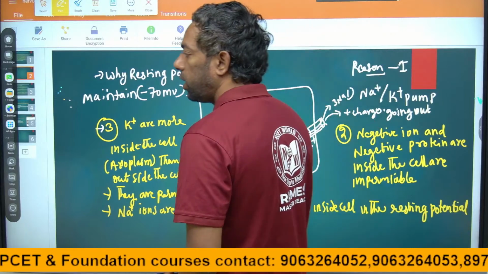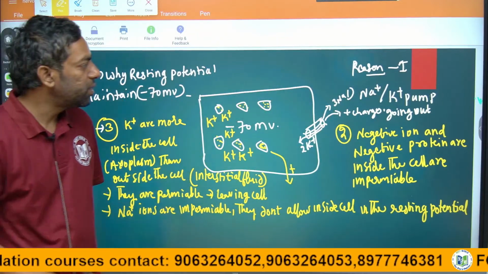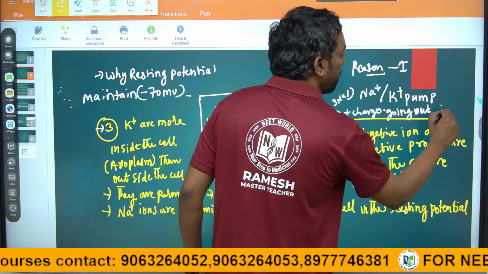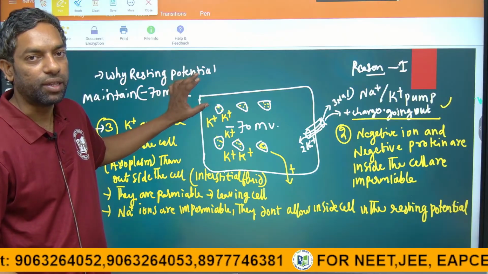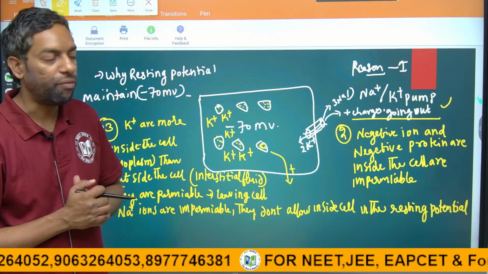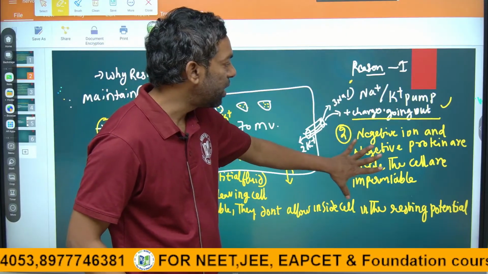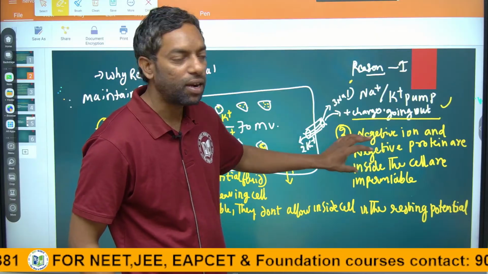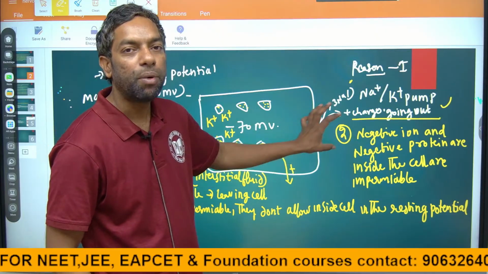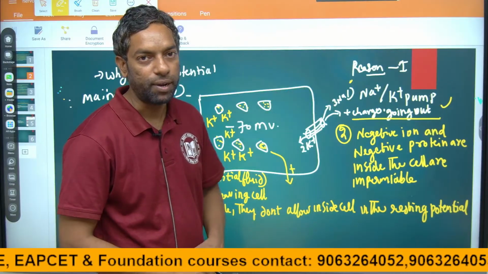These are the three reasons, guys. Why does the cell maintain the resting potential, that is minus 70 mV? First is the sodium potassium pump. Second one is negative ions and negative particles like proteins inside the cell, they are impermeable and do not leave.